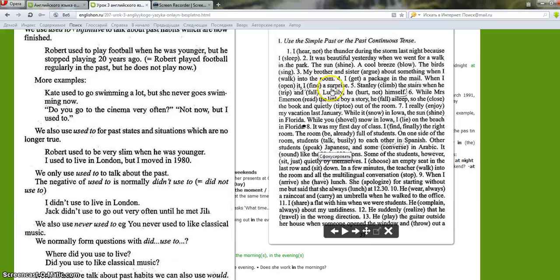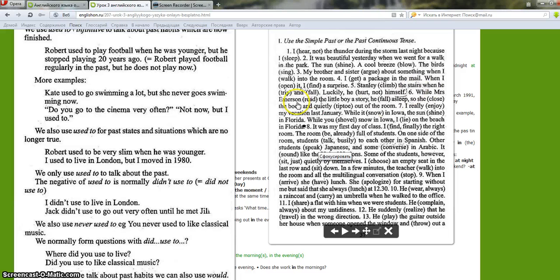Stanley was climbing the stairs when he tripped and fell. Luckily he didn't hurt himself. Stanley was climbing. It was an action in progress when he tripped. Short action, and fell. Short actions which follow one by one. Luckily he didn't hurt himself. It's a short action.